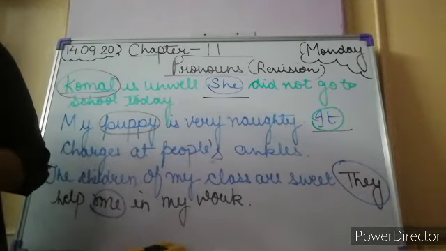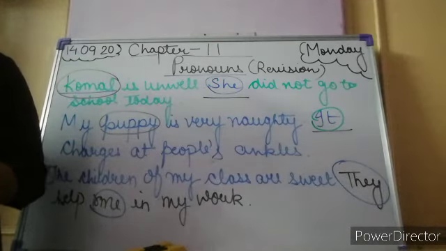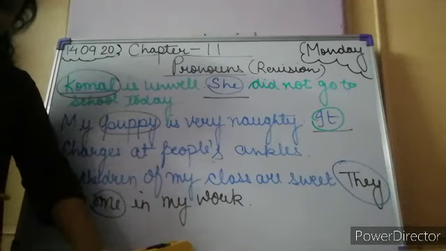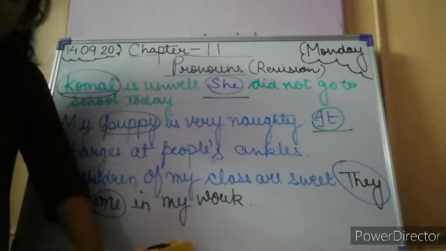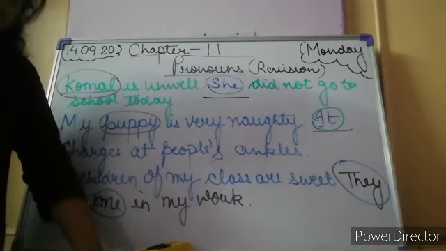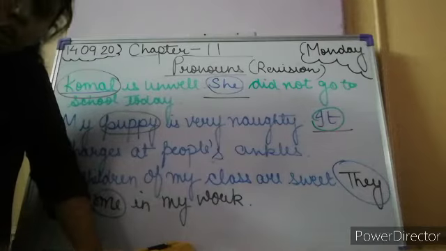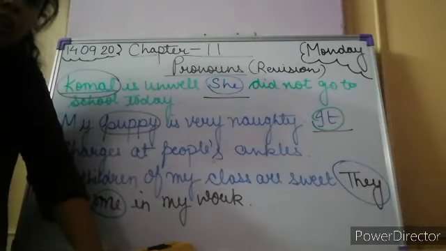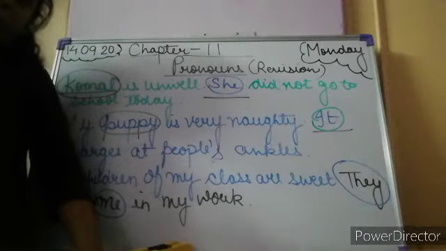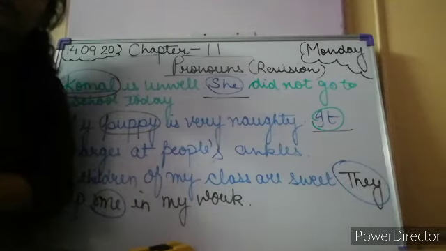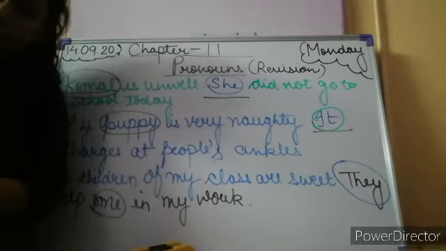Now, children, we know that the person who speaks the sentence, the person who is actually stating the sentence, is the first person. The person to whom the speaker is talking is the second person.